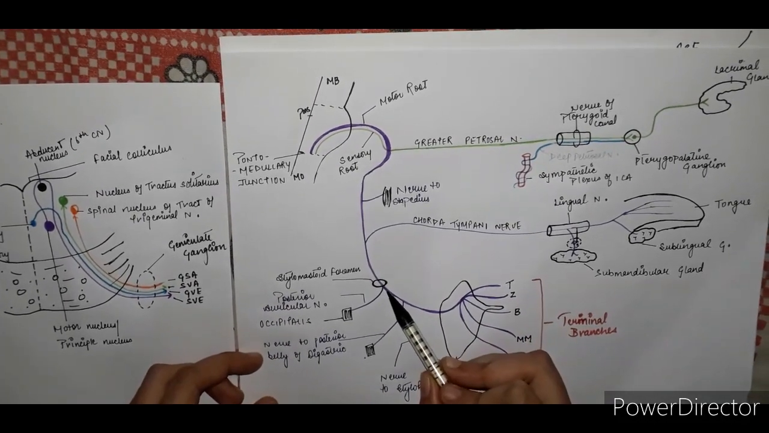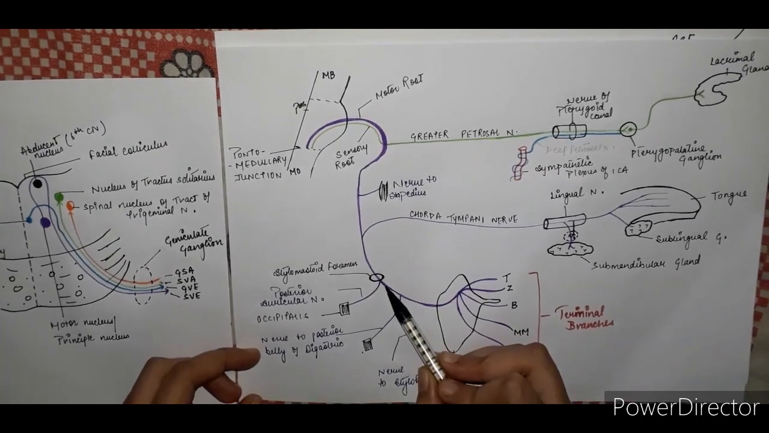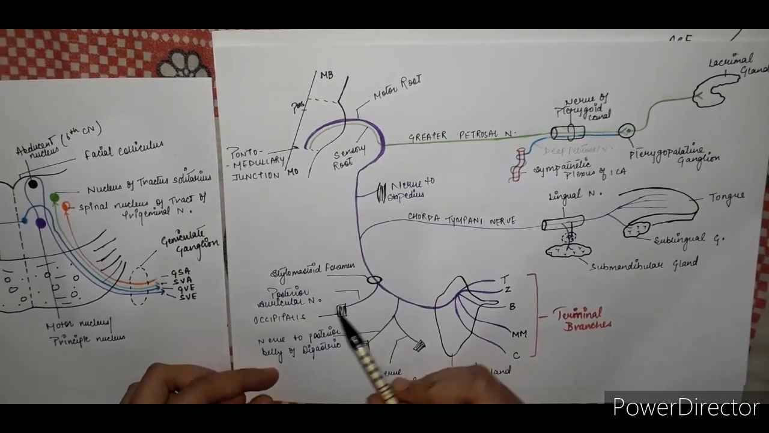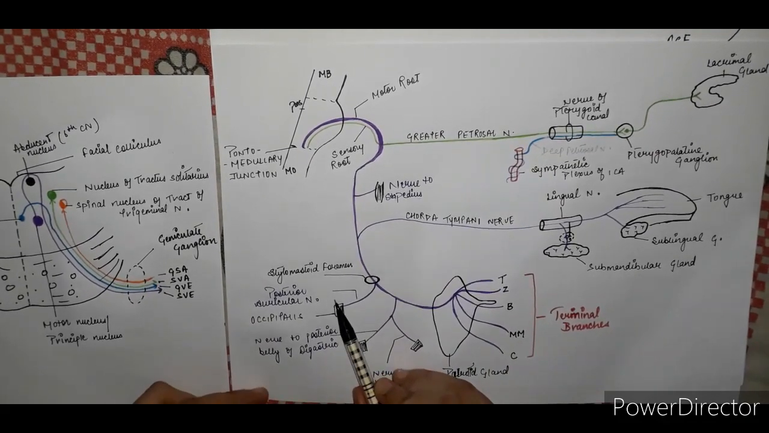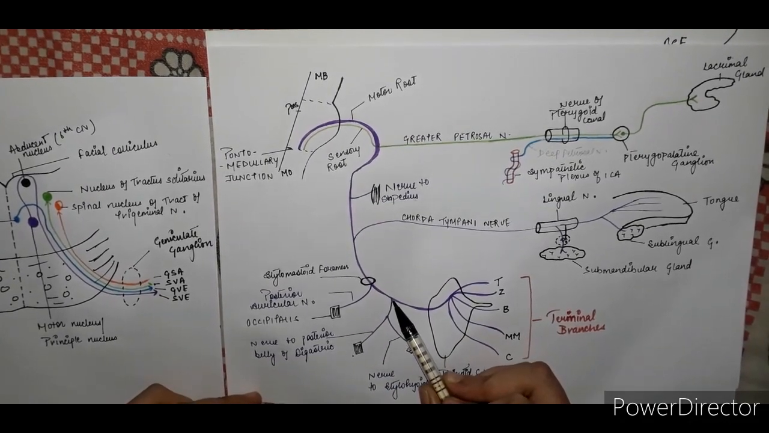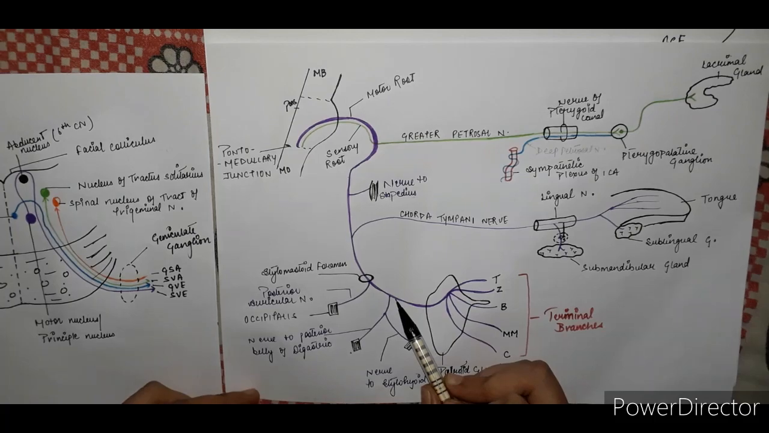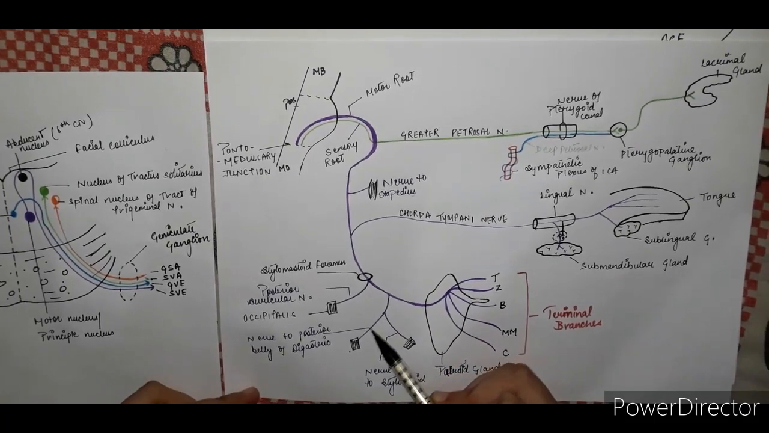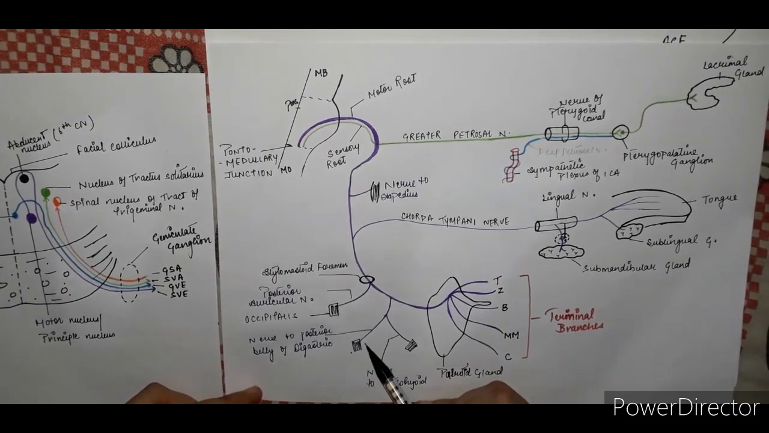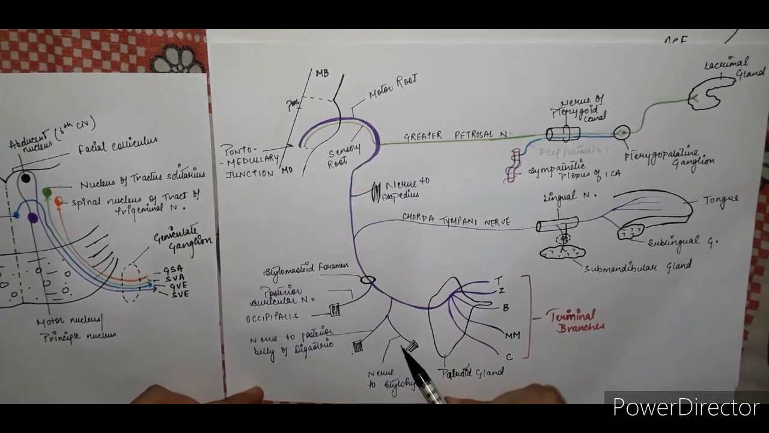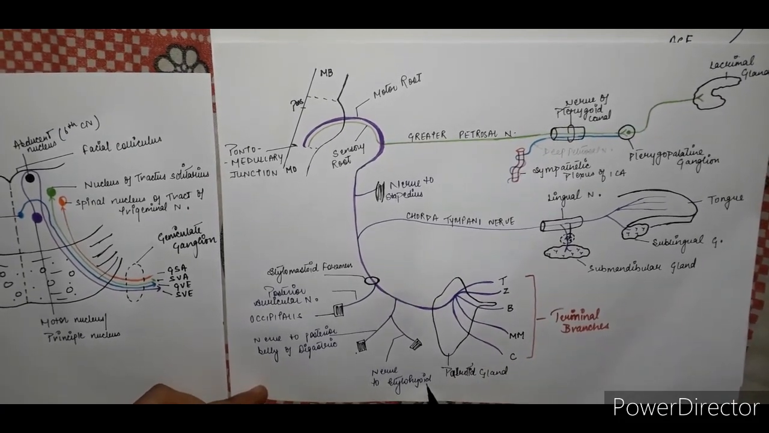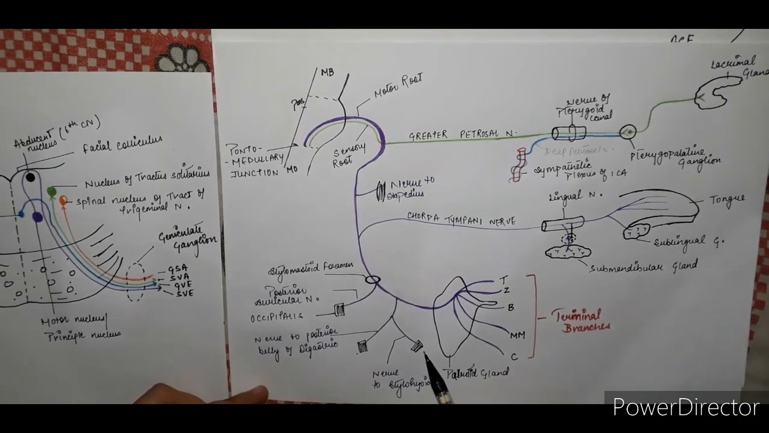Through the stylomastoid foramen, the motor root of facial nerve firstly gives a branch, the first branch, which is known as the posterior auricular nerve, which supplies the occipitalis muscle, and then again it travels a short distance and gives a branch, that is nerve to posterior belly of digastric, which supplies the posterior belly of digastric muscle. Then another branch it gives is nerve to stylohyoid, which supplies the stylohyoid muscle.